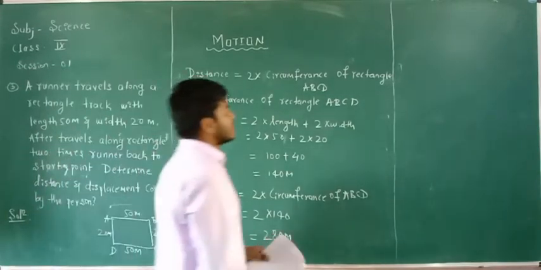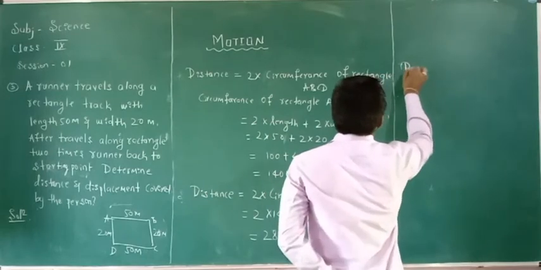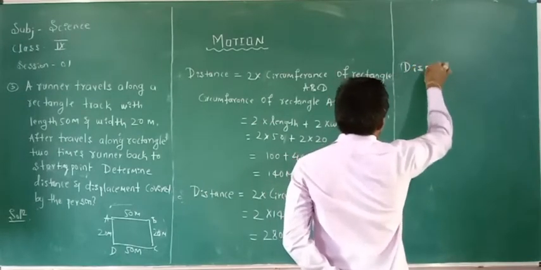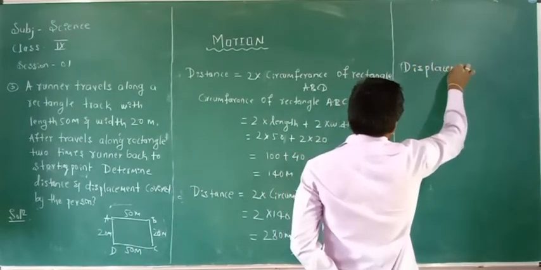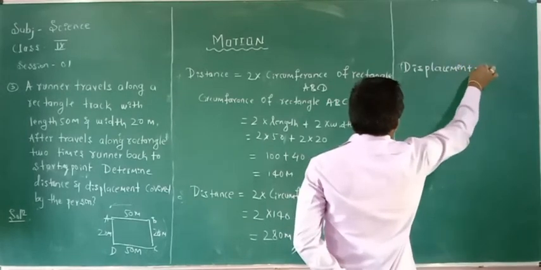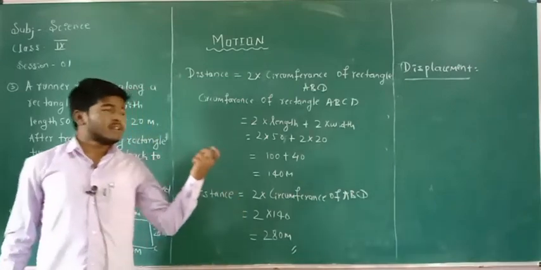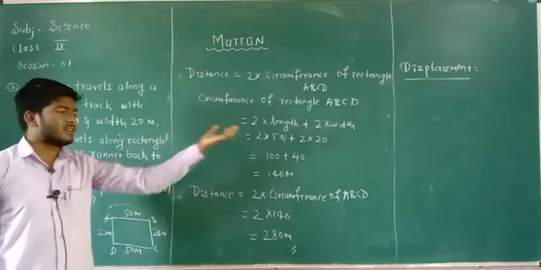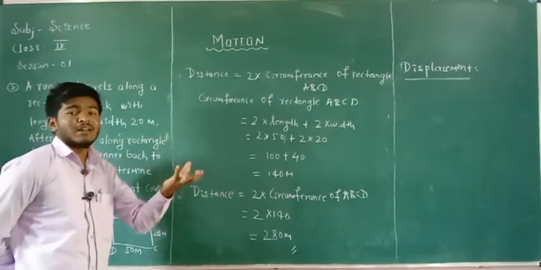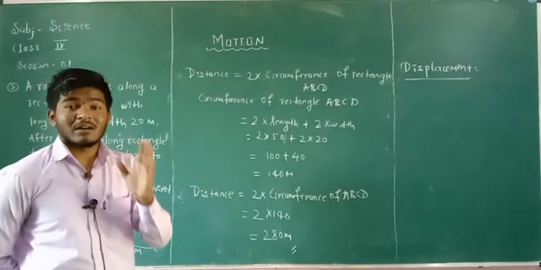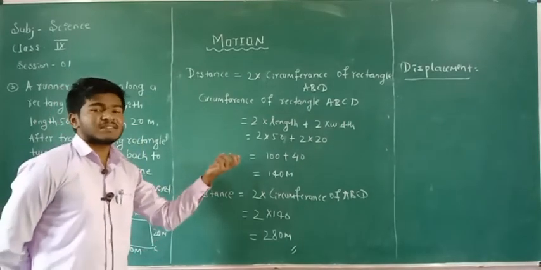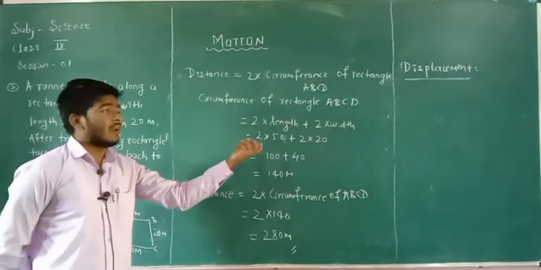So, what is the displacement? Once again, remember the displacement definition. Displacement is nothing but the shortest distance covered by the person, that is the distance between the starting point and ending point.